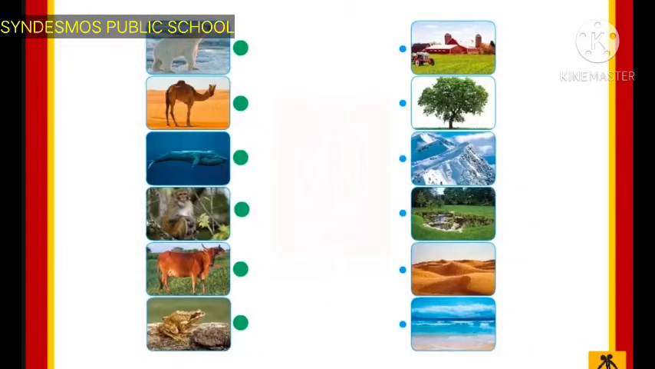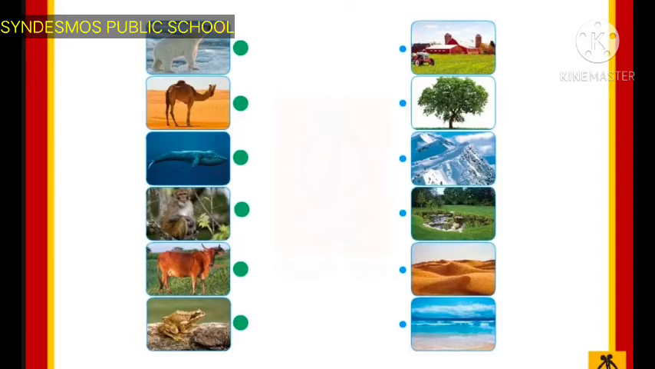Children, in this activity that is given in your text, on one side you have the animals and on the other side you have the places where they live. Okay? So you would have polar bear. First one, polar bear lives in a very cold place. So you can match it to the cold place. Then camel lives in a hot place or deserts.